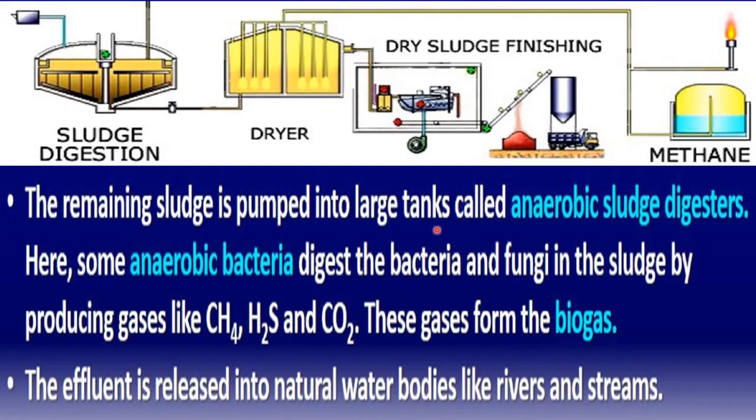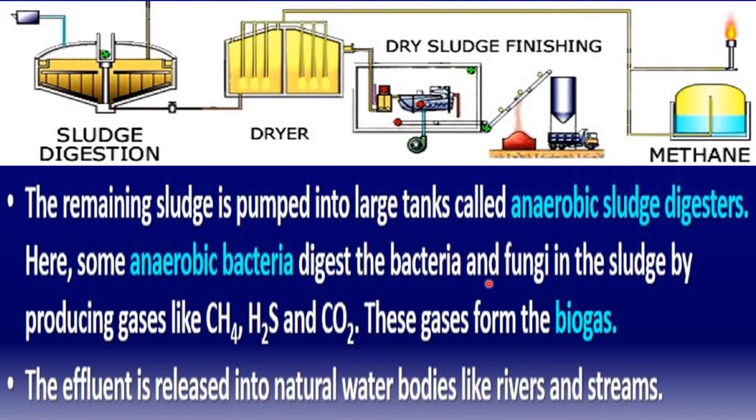So what happened here? The remaining sludge is pumped into anaerobic sludge digesters, and inside these digesters some anaerobic bacteria work on it. These anaerobic bacteria will digest the bacteria and fungi, or you can say the flocs, right? Anaerobic bacteria will use the mesh of bacteria and fungi and digest it.